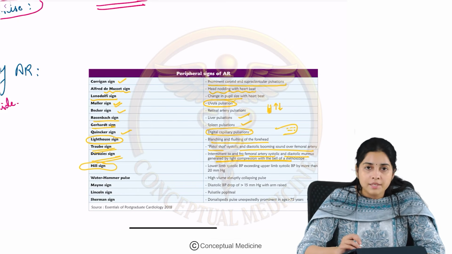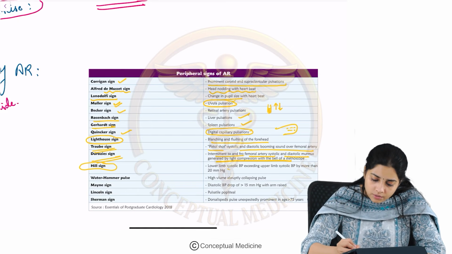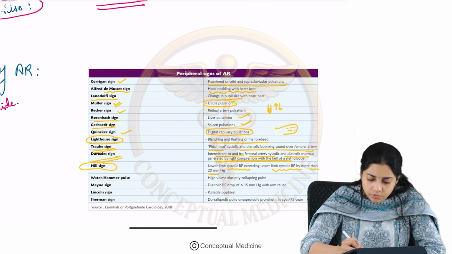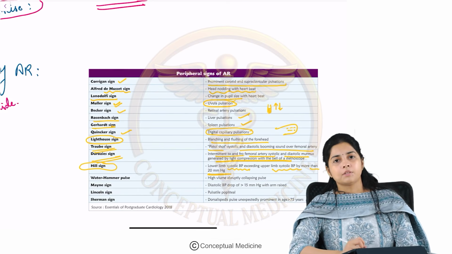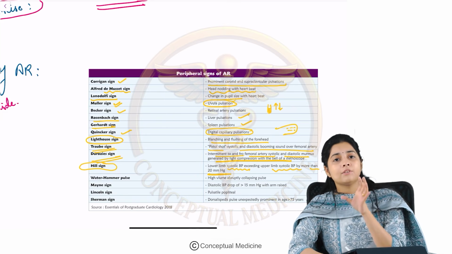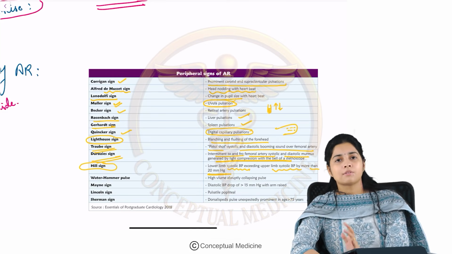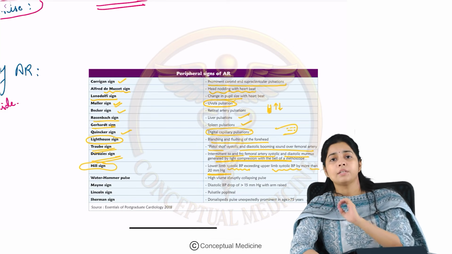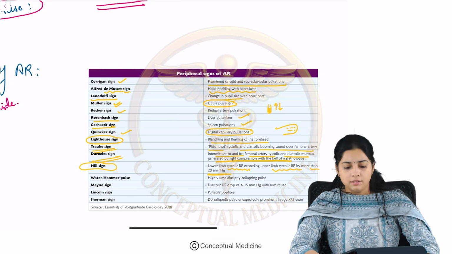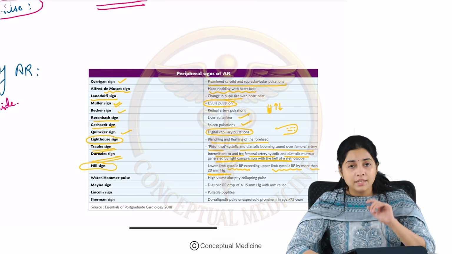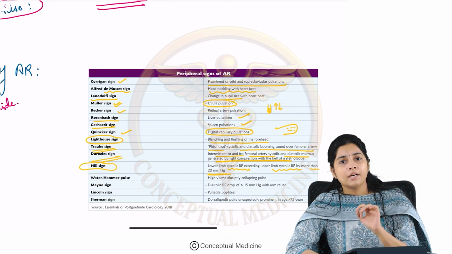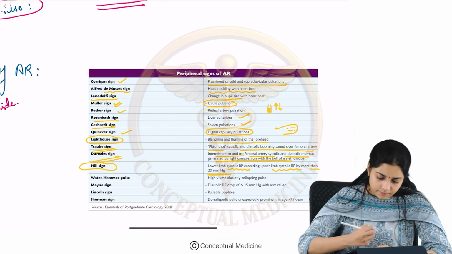So Hill's sign basically means that the lower limb BP is more than the upper limb BP by more than 20 millimeters of mercury. The presence of Hill's sign is used for grading of the clinical severity of aortic regurgitation. If the Hill's sign is more than 30, 40, then it means that this is a severe aortic regurgitation. Right? So the Hill's sign is basically used to grade the severity of aortic regurgitation.